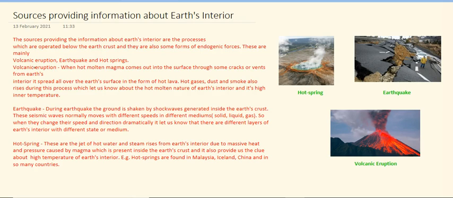So first of all, that is volcanic eruption. Let us discuss volcanic eruption. When hot molten magma comes out onto the surface through some cracks or vents from the earth's interior, it spreads all over the earth's surface in the form of hot lava or molten lava. Hot gases, dust and smoke also rise during this process, which lets us know about the hot molten nature of the Earth's interior and its high inner temperature.